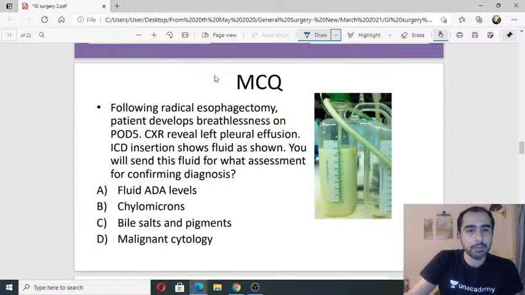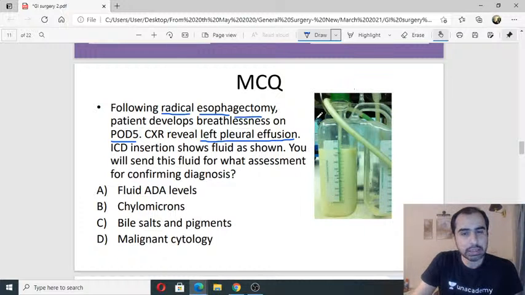So, following radical esophagectomy, the patient develops breathlessness on post-op day 5. A chest X-ray is done. The patient has a left-sided pleural effusion. An intercostal drain is inserted and the fluid that is drained looks like this. Okay, it looks like this.